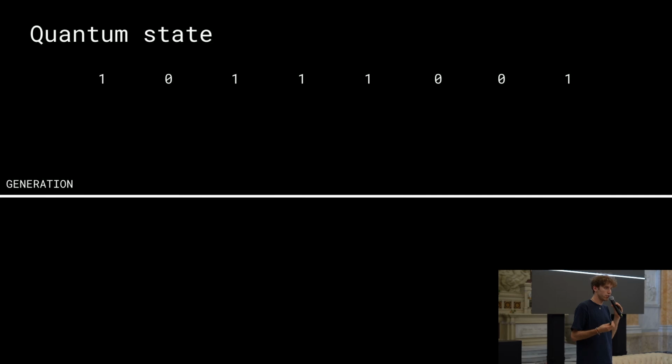So whoever wants to generate this quantum state chooses a list of bits, and this is going to be the information that they want to embed inside this quantum state.